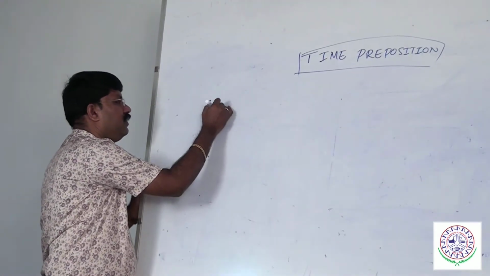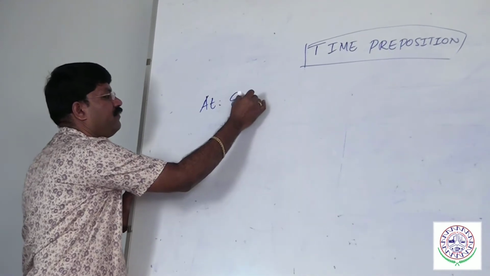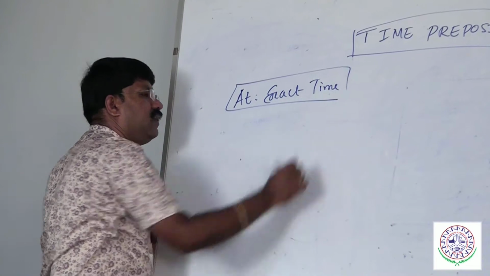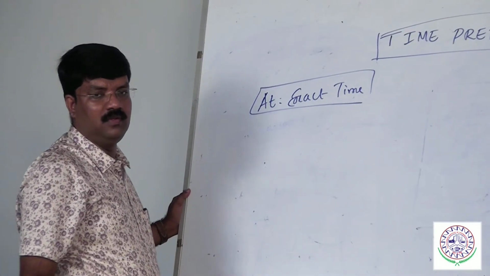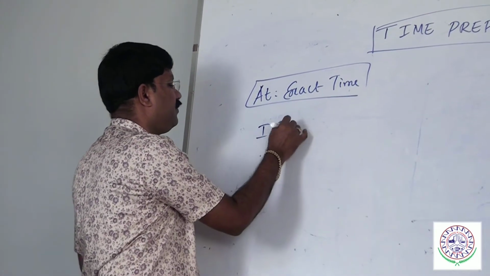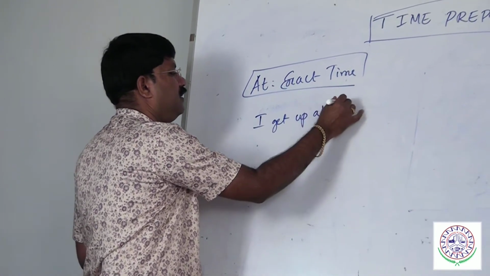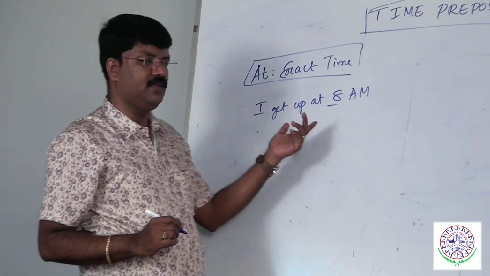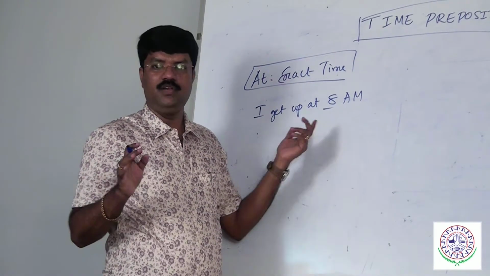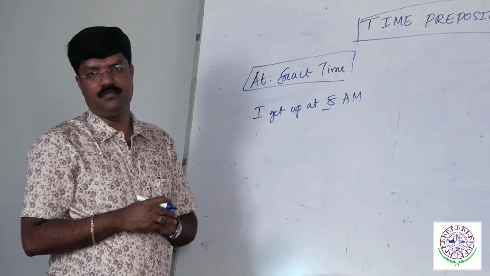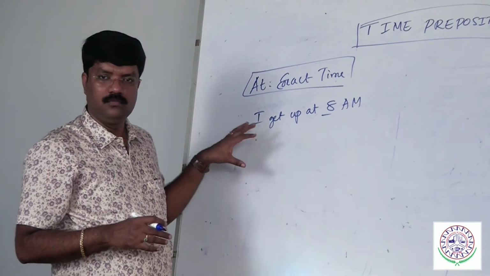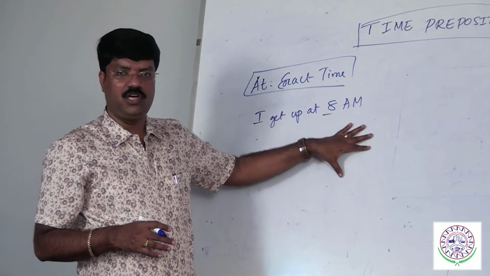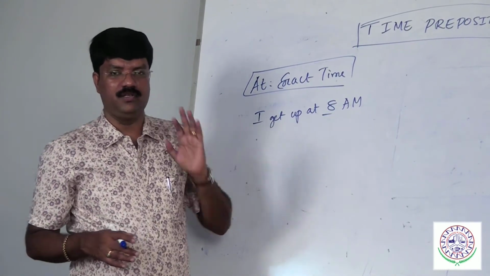At refers to exact time. If you want to state the exact time, at must come. I get up at 8 AM, neither plus nor minus. She goes to college at 7 AM. I reach office at 11 o'clock. Sharp 8 o'clock, sharp 9 o'clock, that is called at.